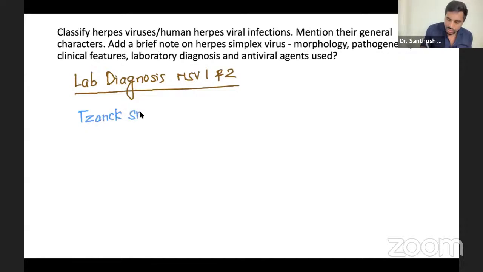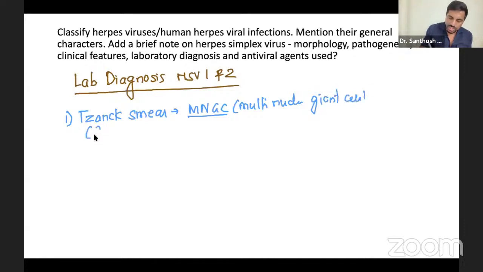We have a separate question for the Tzanck smear. When you do a Tzanck smear, you will find a multinucleated giant cell, MNGC. When you do a Tzanck smear and stain with Giemsa or Leishman, any stain, you'll see a multinucleated giant cell from the vesicular rash. Second, apart from this, what else can we do? We can also check in the smear for which body? If you remember, we talked about Cowdry A inclusion bodies.